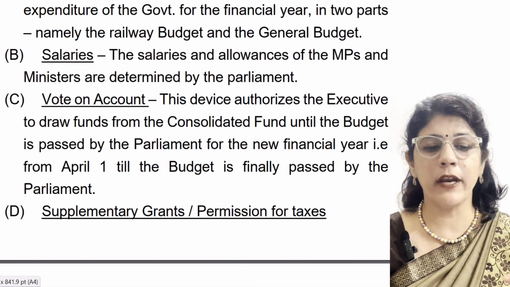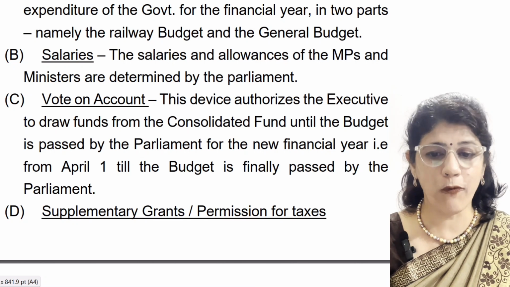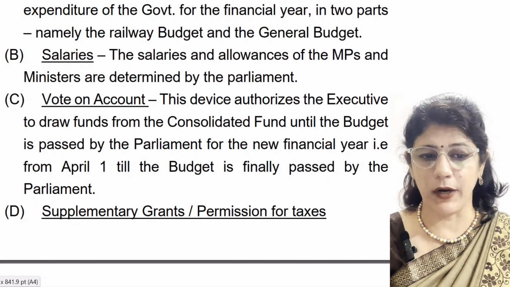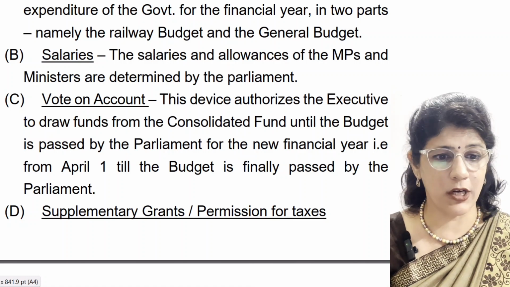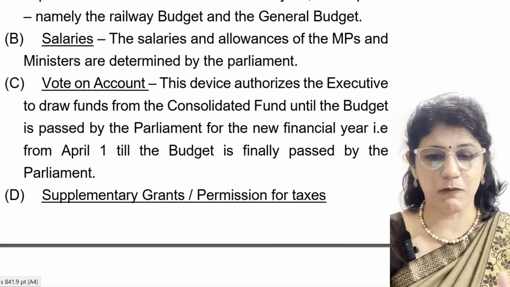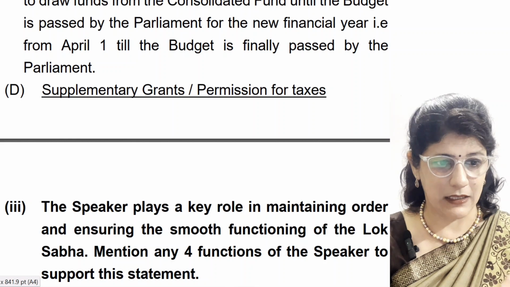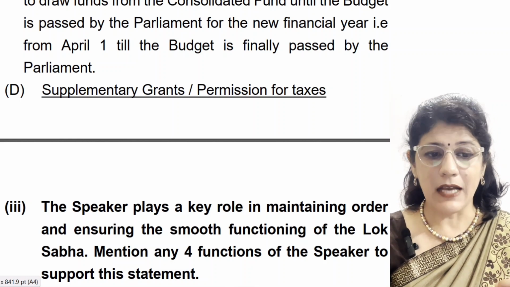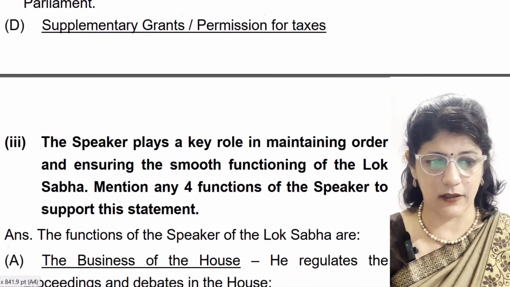Third is vote on account. This device authorizes the executive to draw funds from the consolidated fund until the budget is passed by the Parliament for the new financial year, that is from April 1 till the budget is finally passed by the Parliament. So through vote on account the executive can withdraw money and take funds. Last is supplementary grants and permission for taxes, you can explain these also.